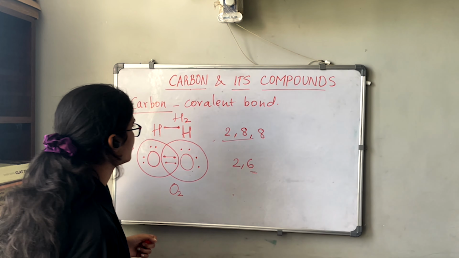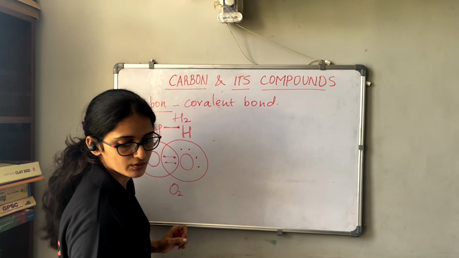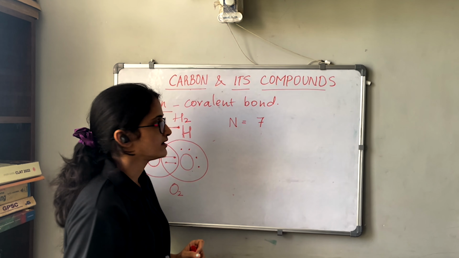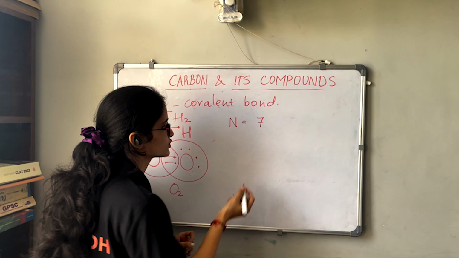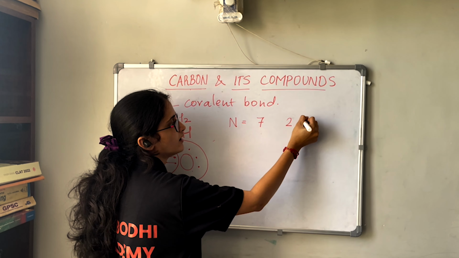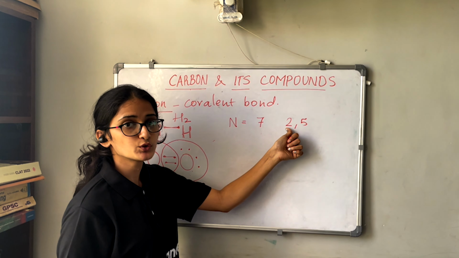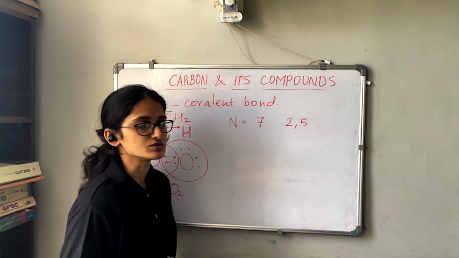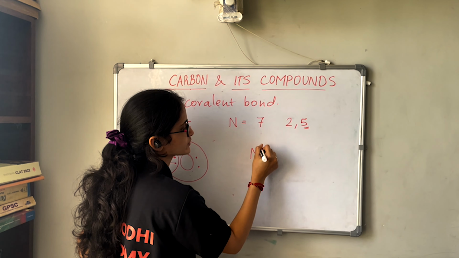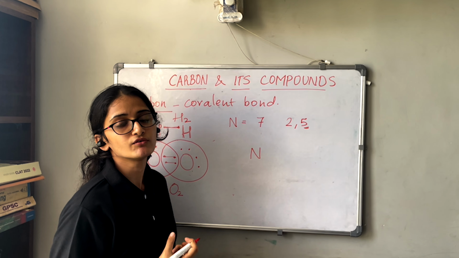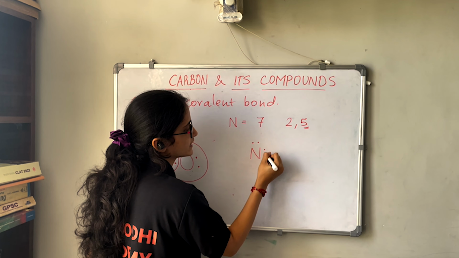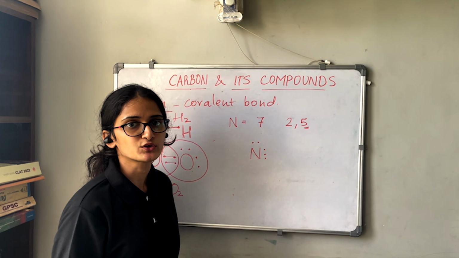Now next we will see about nitrogen. Okay. So nitrogen has atomic number 7. So we can write this electronic configuration like 2, 5, because in the first shell we have 2 electrons, and in the second shell we have only 5 electrons. And this is the valence shell. Okay. So since we have 5 electrons in the valence shell, the valence electrons of nitrogen are 5. So we can write 1, 2, 3, 4, 5. So these are the 5 electrons of nitrogen.